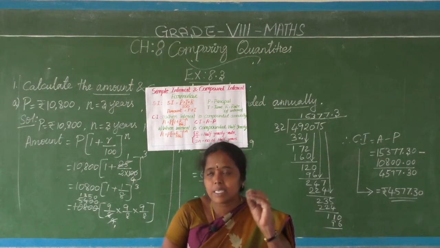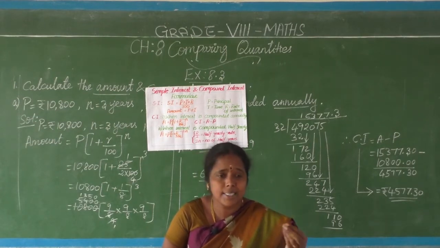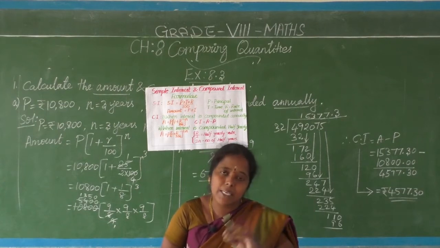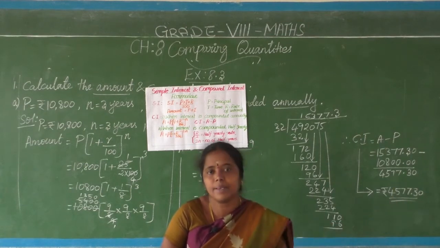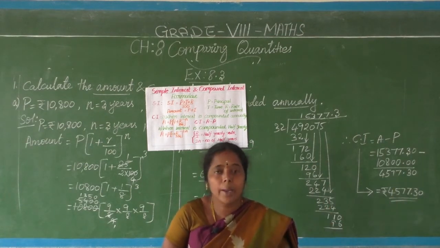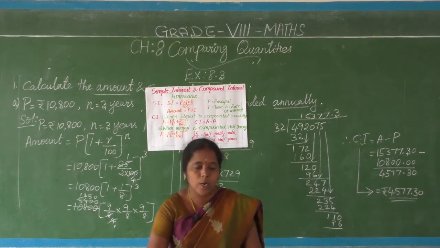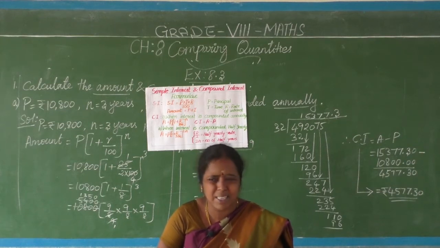Every year, see, in simple interest, the number of years, 5 years or 10 years, depends upon the lender. But throughout the time period, the principal amount will not change. This is in simple interest; it is a fixed one. But in compound interest, the principal amount will change year by year. The principal amount is the money we are getting from others, from a bank or some other person. That is called here the initial amount, the principal.